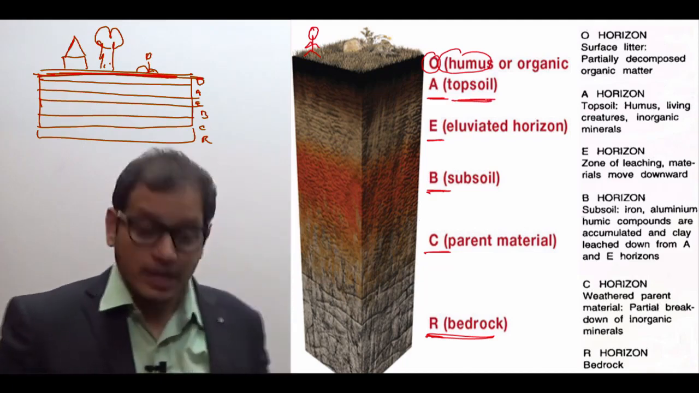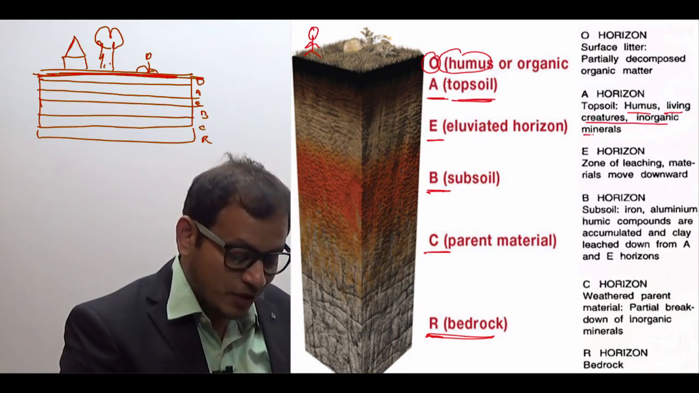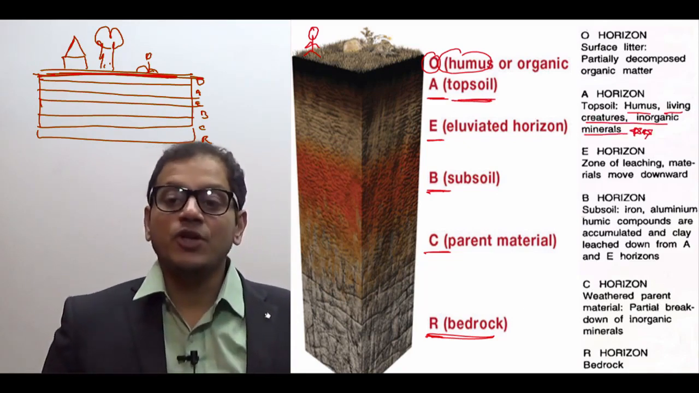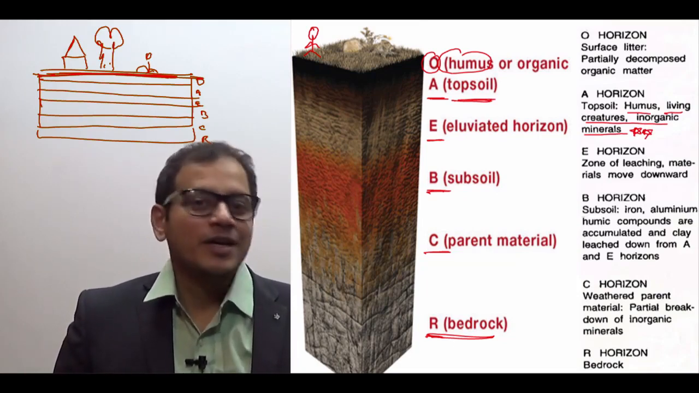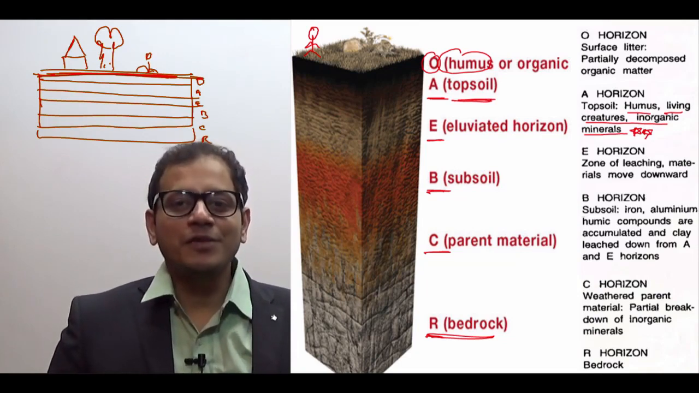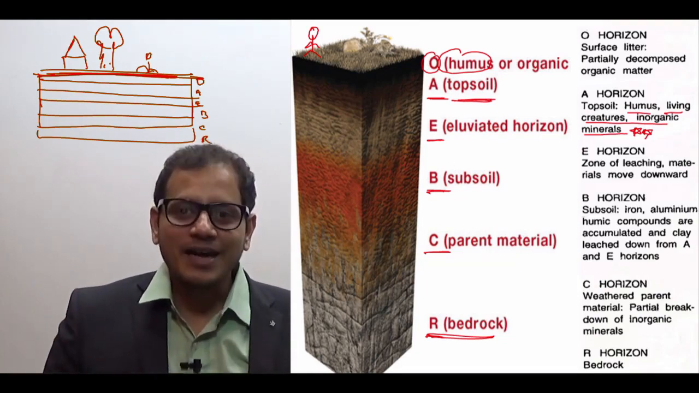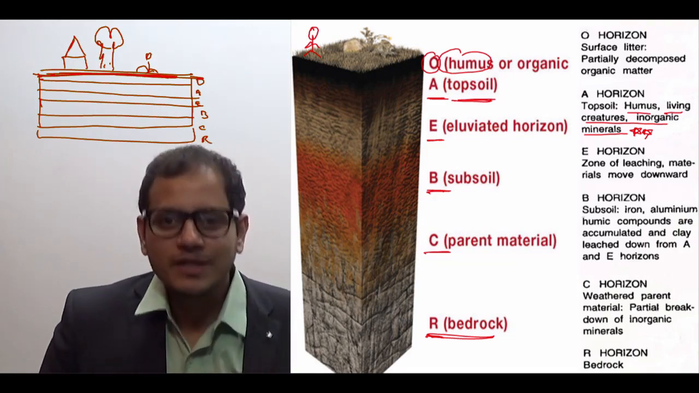This topsoil consists of humus, living creatures, and also inorganic minerals. This is important. It consists of humus, living creatures, and inorganic minerals. So if the question comes, earthworm is found in which layer? A layer, C layer, or R layer? Living creature, earthworm, it is found in the A layer.